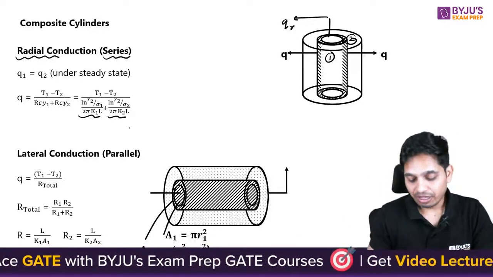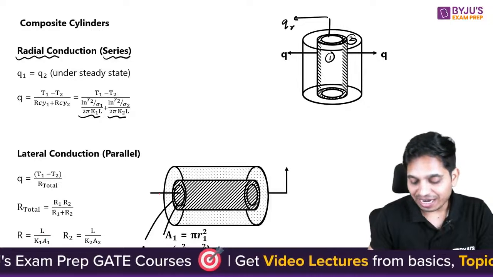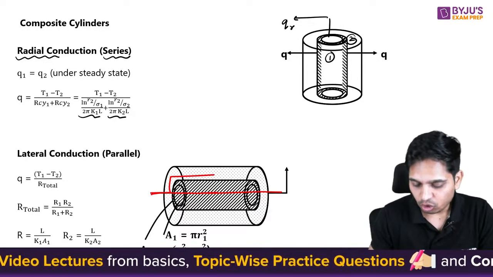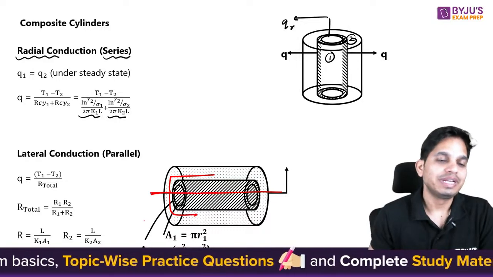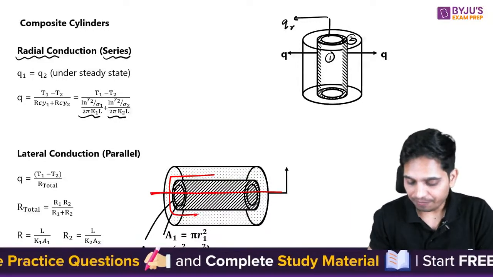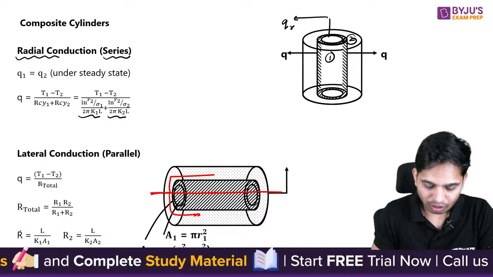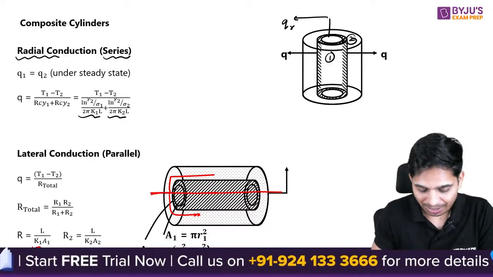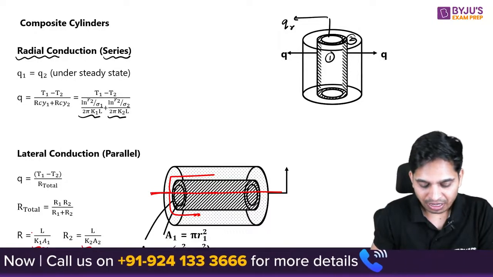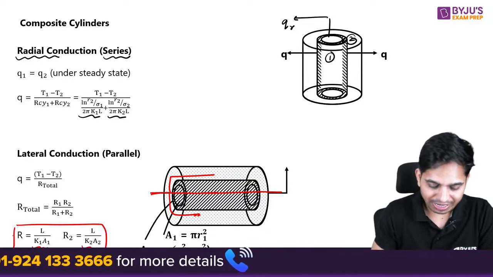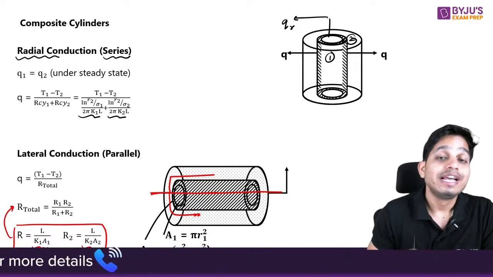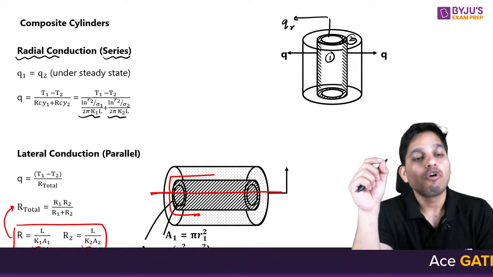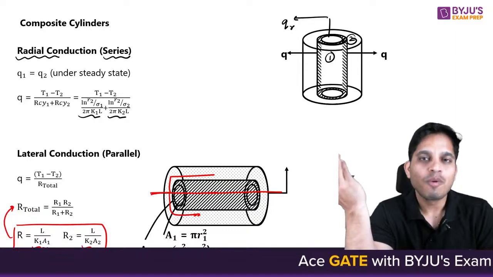But if you have axial conduction, meaning heat transfer is happening in this direction, then Q will get divided. Therefore here the resistance will be taken as in Cartesian coordinates: L upon K1 A, L upon K2 A, and these will be put here. You can find R total. This is a special case of parallel connection for two composite cylinders.